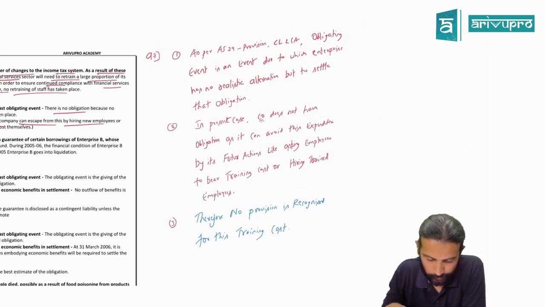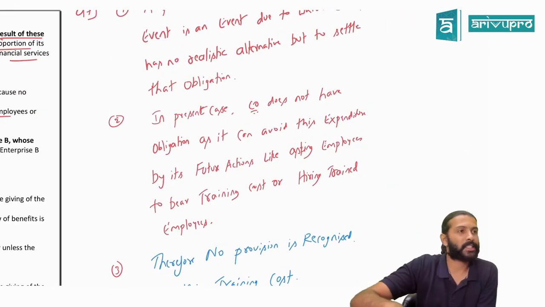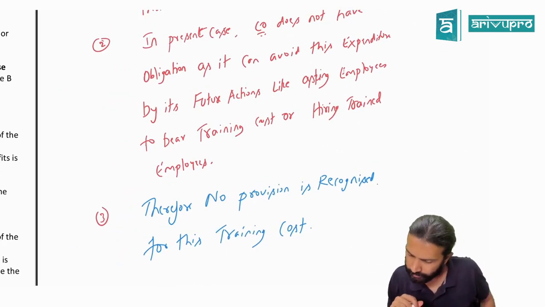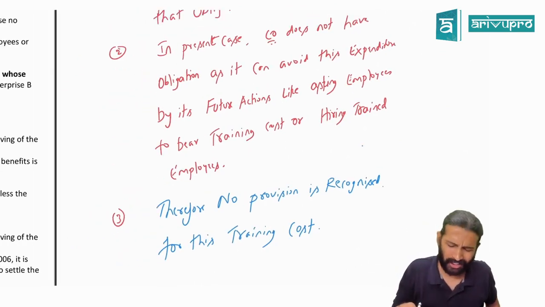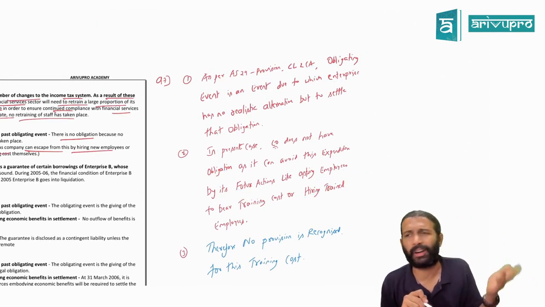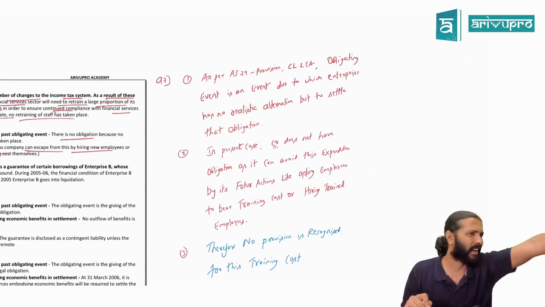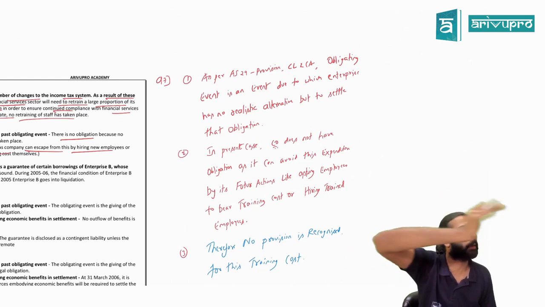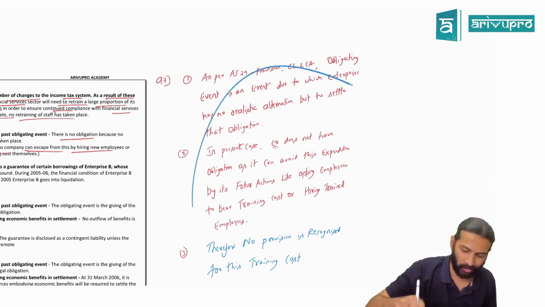Are we okay with this? Yes. This is the standard answer. Hence, no provision would be required. Somebody is saying constructive obligation is there. Yes. Generally, most companies will bear the training cost, but provision is built on this escape or no escape logic. So the answer will be this only.